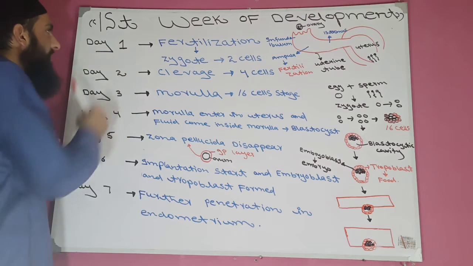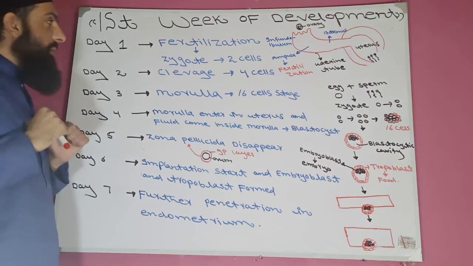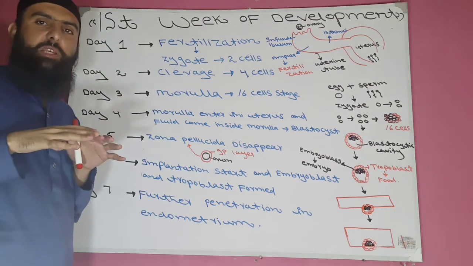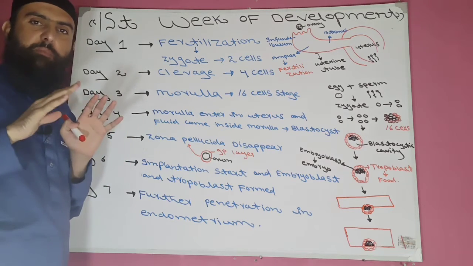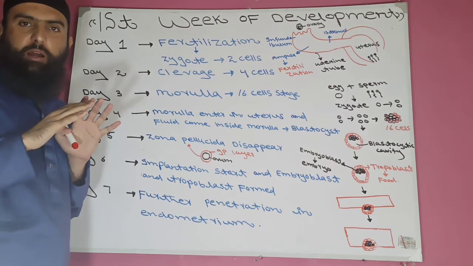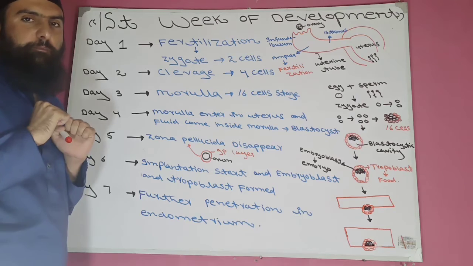First, on day 1 of the first week of development, fertilization occurs. What is fertilization? The fusion of male and female gametes to form a zygote is called fertilization.